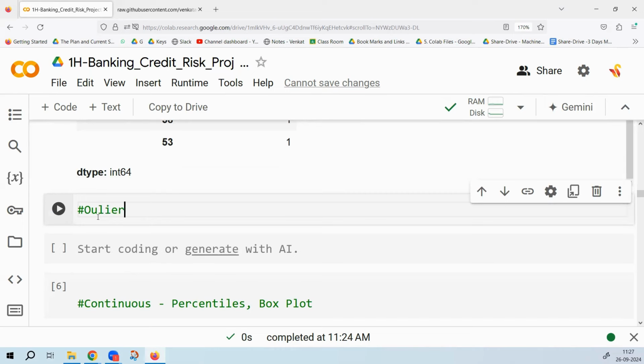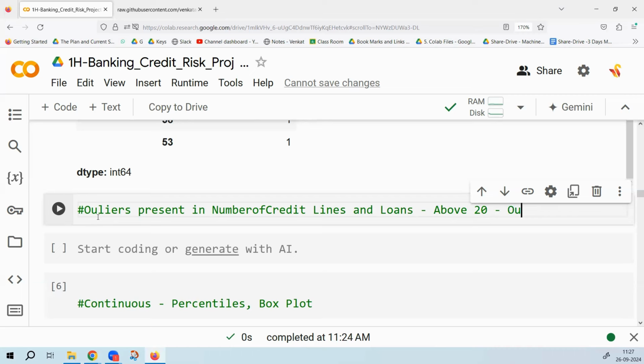Outliers present in the number of credit lines and loans variable. I think anything over 20 can be considered an outlier, because 5, 6, 7, 8 is normal.